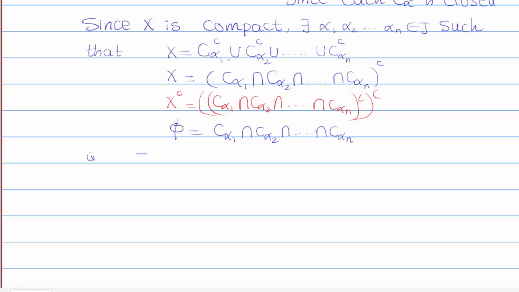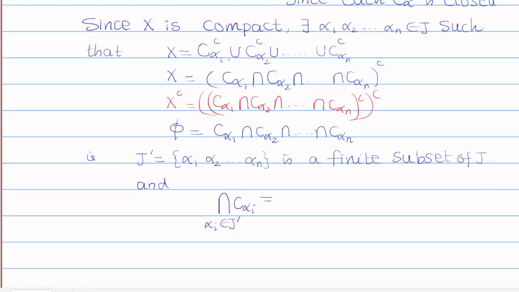I'll take J dash, where alpha 1, alpha 2, up to alpha n is a finite subset of J. The intersection of all C alpha i, where alpha i belongs to J dash, is empty. You have proved it is empty.